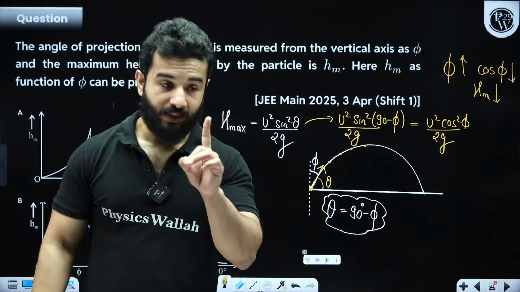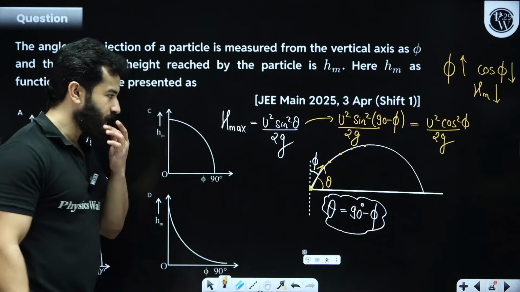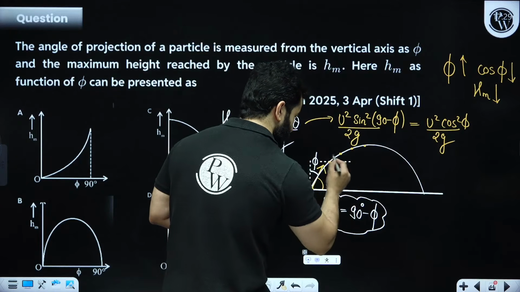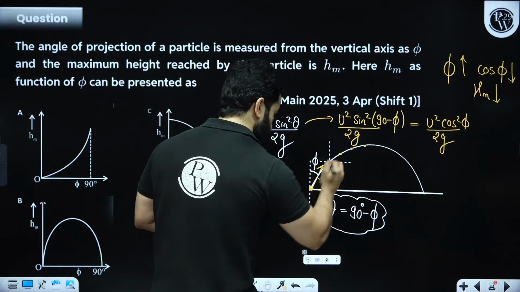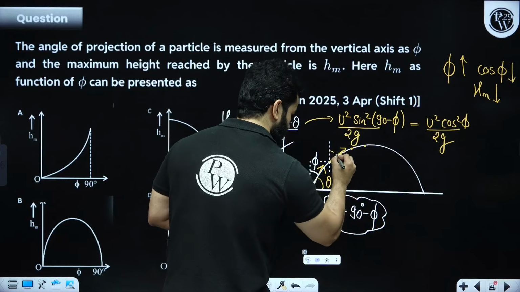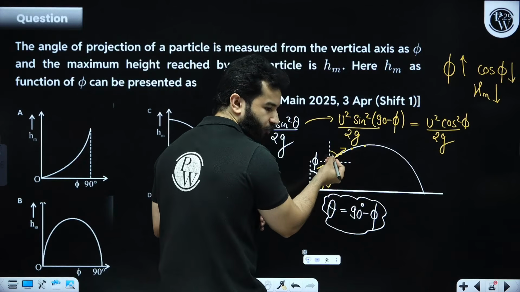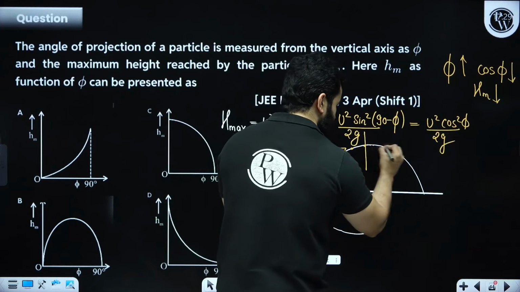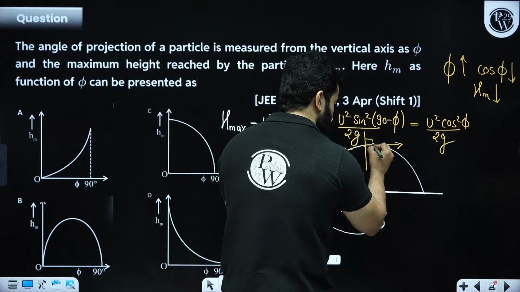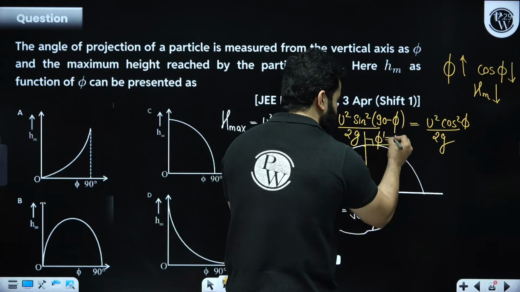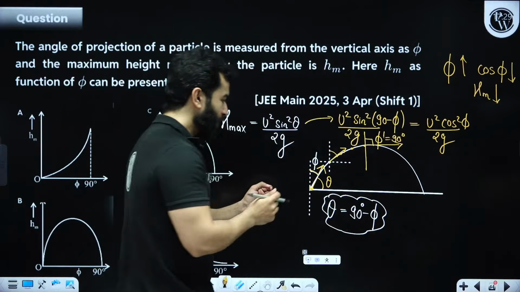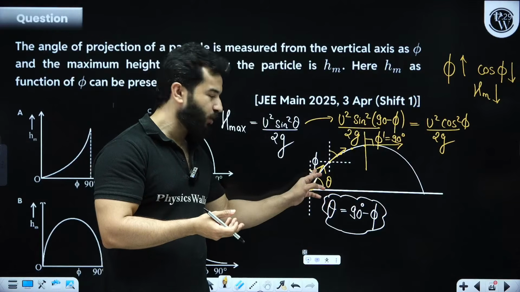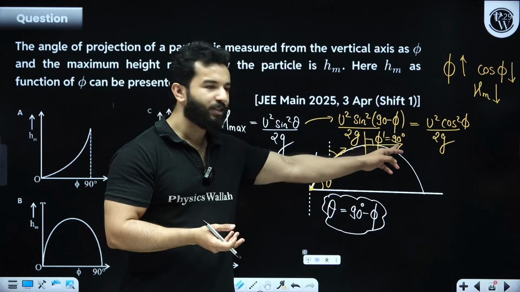Clear? See, this is a nice problem. Understand what I am trying to say. When you talk about this point, this angle has now increased. It is no longer phi, but this vertical angle will keep on increasing. At the maximum height, the velocity is horizontal like this, and this phi dash becomes 90 degree. So initially phi dash was, let's suppose if this is 60 degree, this was 30 degree, and at the maximum height it becomes 90 degree.